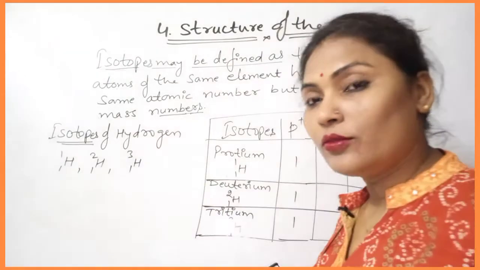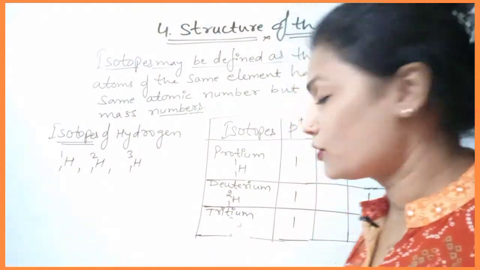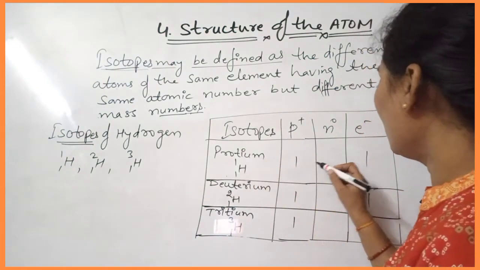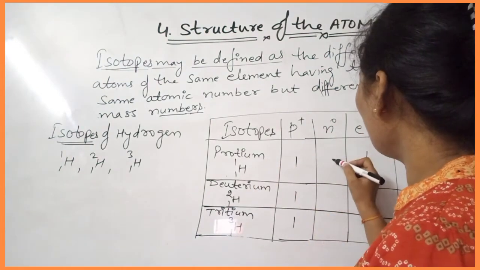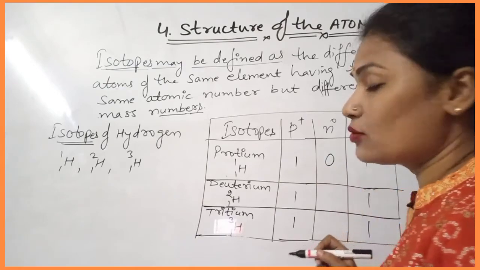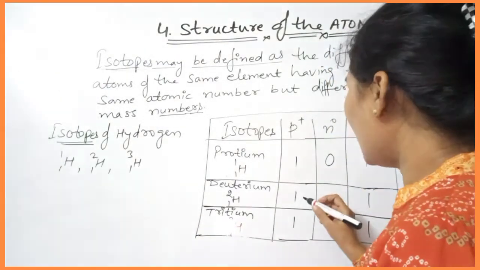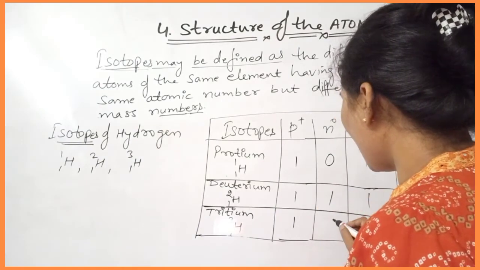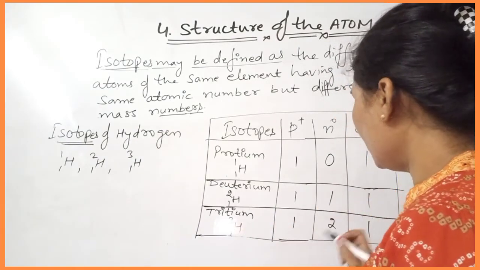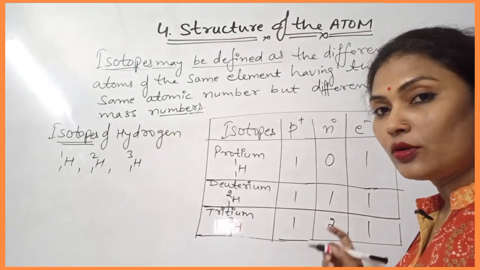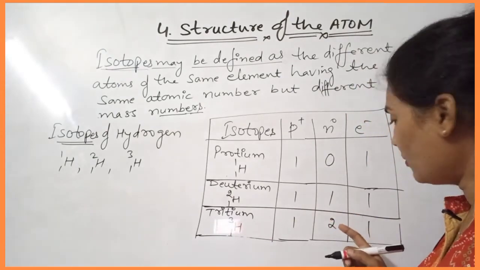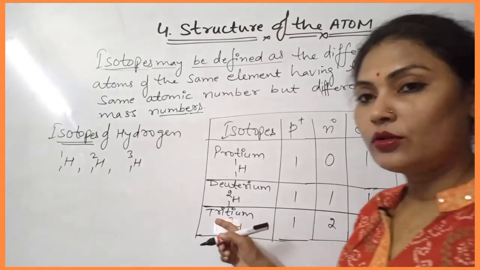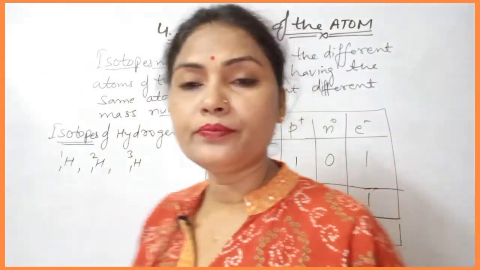Okay, now we can find out the number of neutrons. So for neutron number, you can check 1 here, and you subtract 1 and 1, we get 0. 1 minus 1 is 0. After that we take 2 minus 1, then we get 1, and here 3 minus 1, we get 2. Got it? So like that we can find out the number of neutrons easily. Okay, so this is tritium.